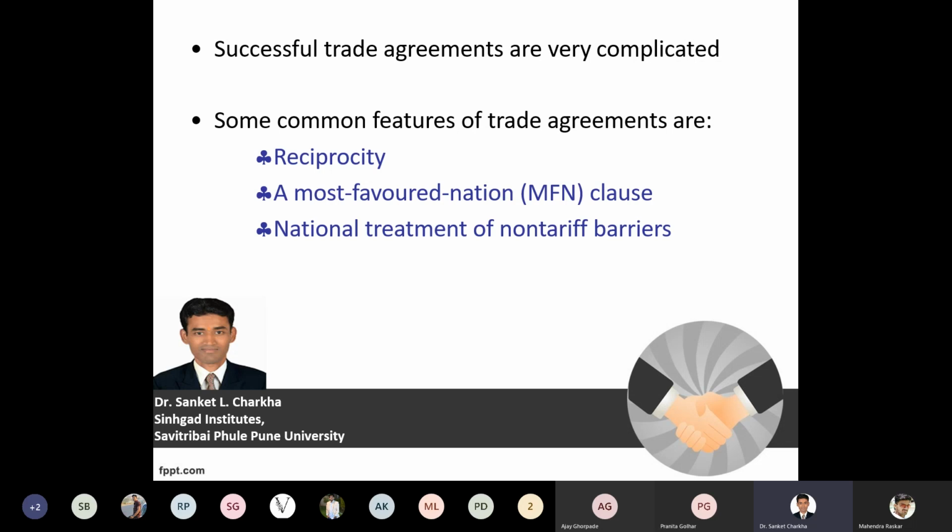The next perspective we need to understand as a common feature is the national treatment of non-tariff barriers. There are certain perspectives with respect to tariff barriers and non-tariff barriers.